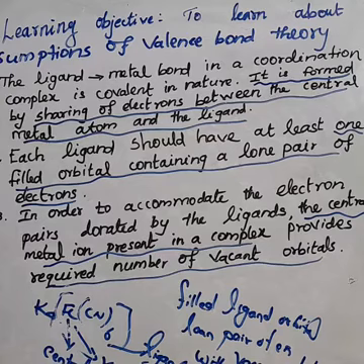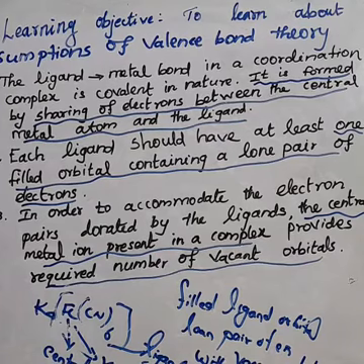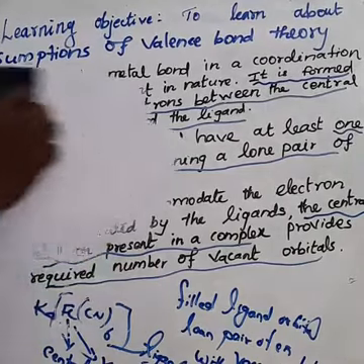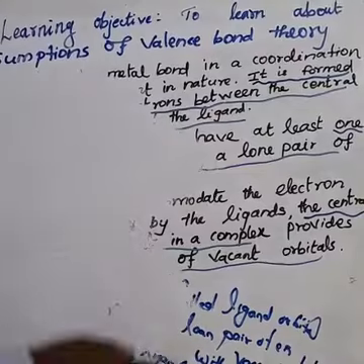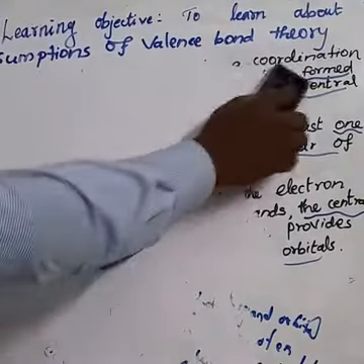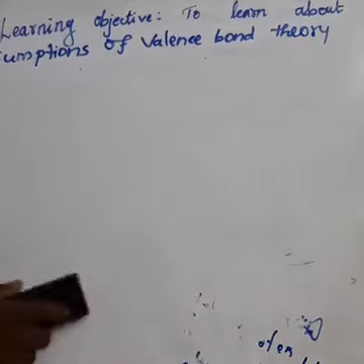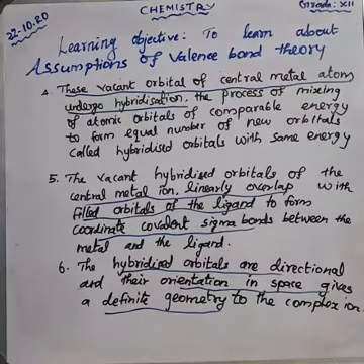We can discuss the fourth point. This vacant orbital of the central metal atom undergoes a process called hybridization.